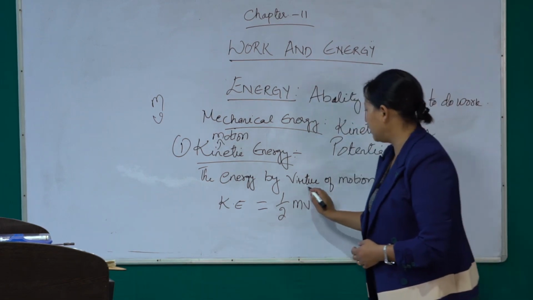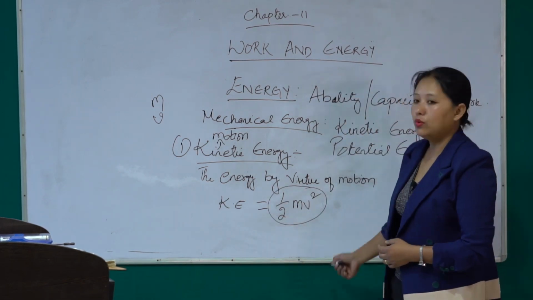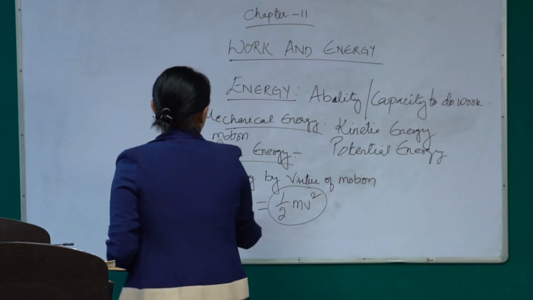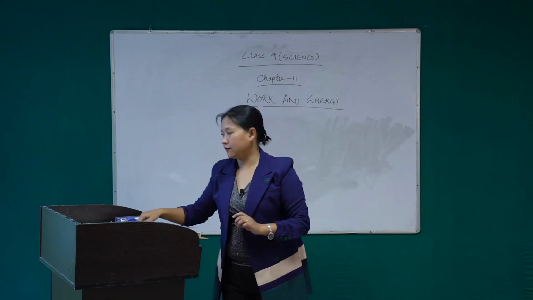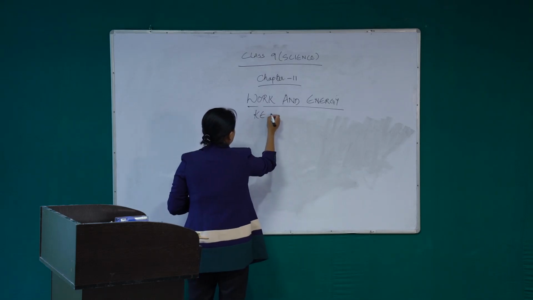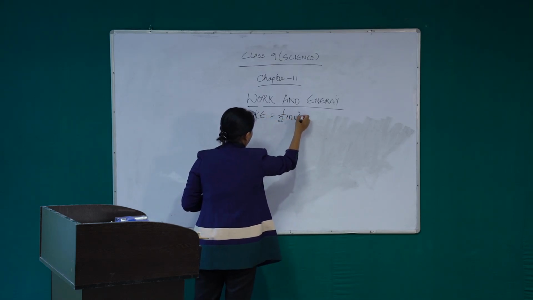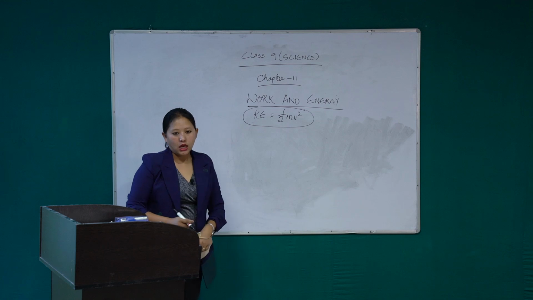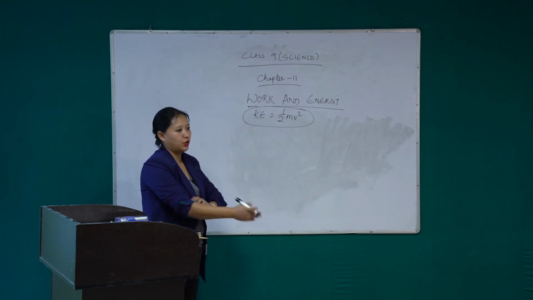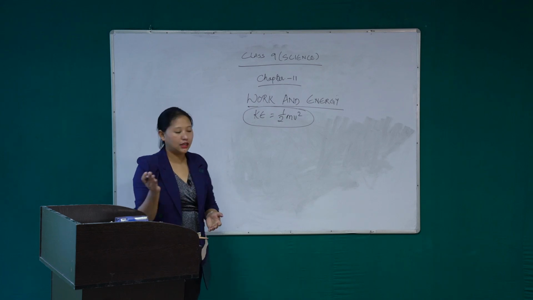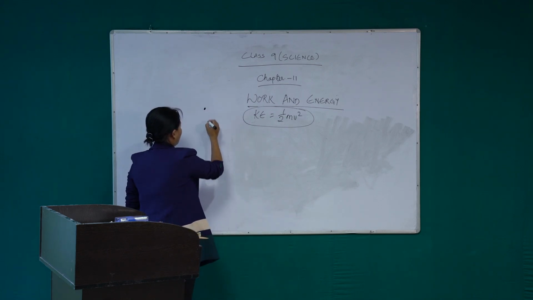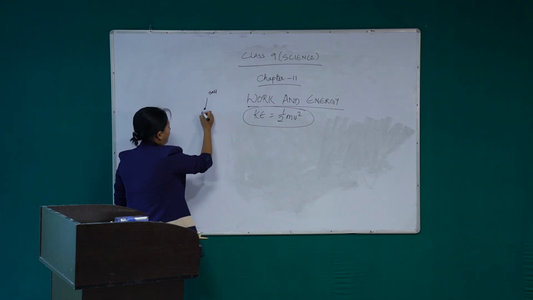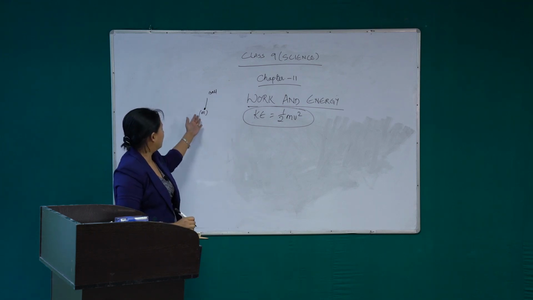Now, from where are we getting this half mv square? How do we know that the kinetic energy is half mv square? Let us find out the expression for this kinetic energy. Say, for example, let us assume we have an object, and that object is a ball. This object has mass m.